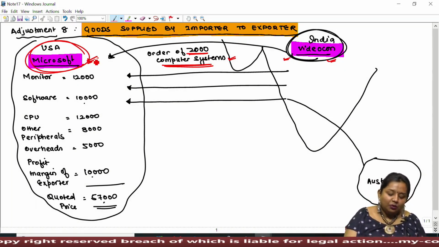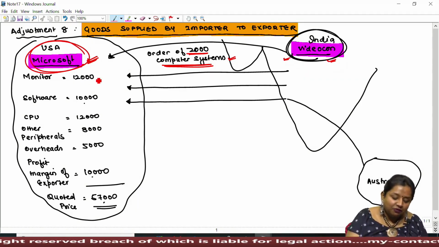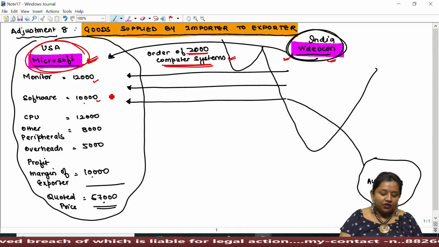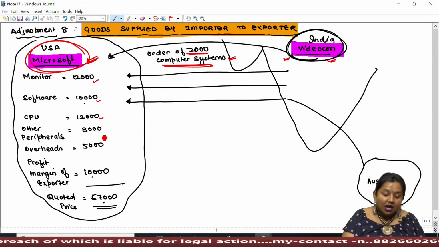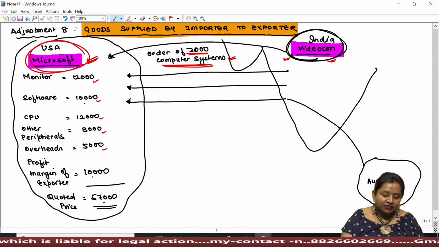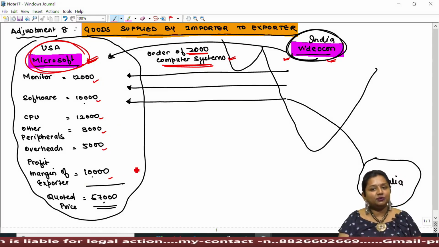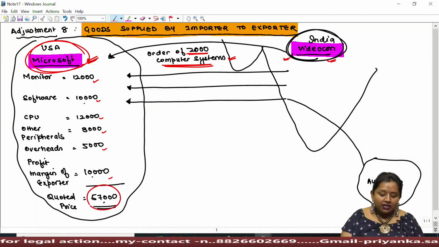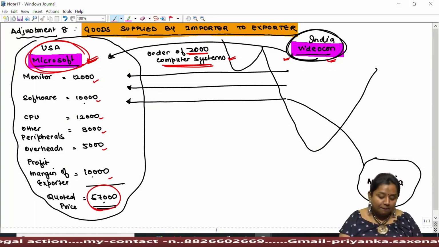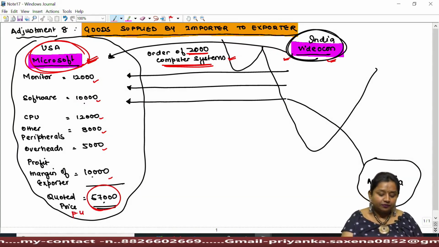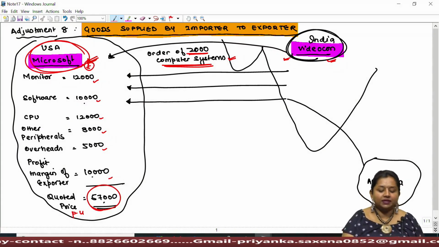Microsoft, the exporter, will quote the price, wherein Microsoft might say that the monitor I will give you for rupees 12,000, software for 10,000, CPU 12,000, other peripherals or hardware instruments for 8,000, overheads for 5,000 and profit margin of the exporter for 10,000, which would amount to a total quoted price of the computer system per unit at the rate of rupees 57,000. Let's say all these amounts are given in rupees.